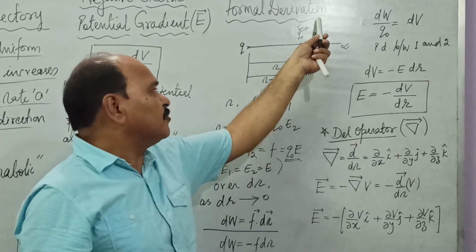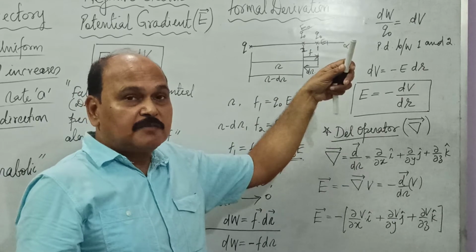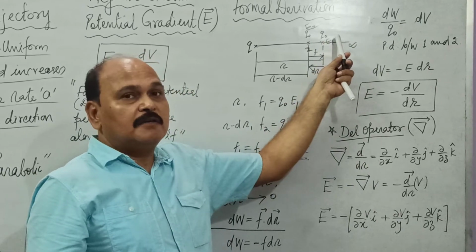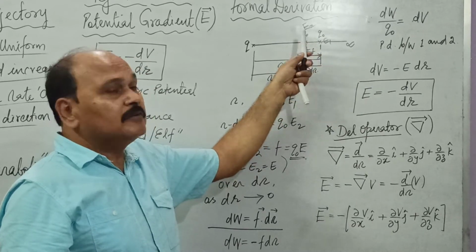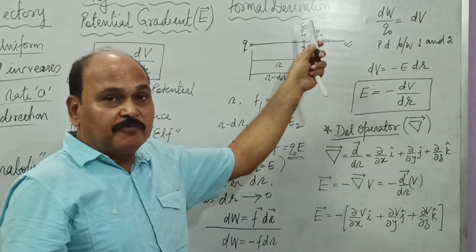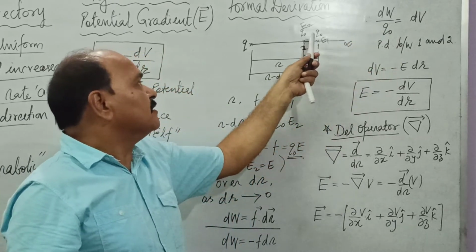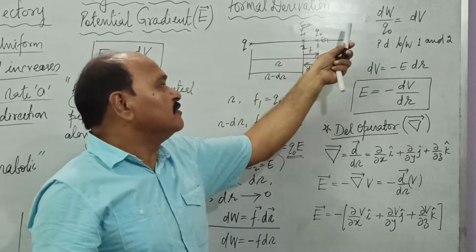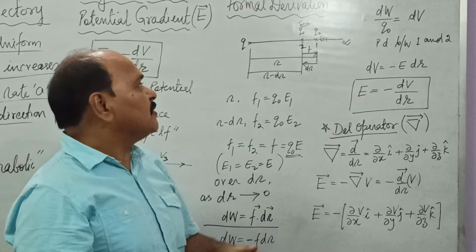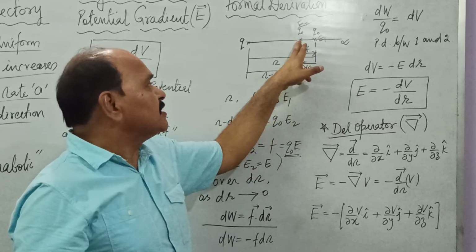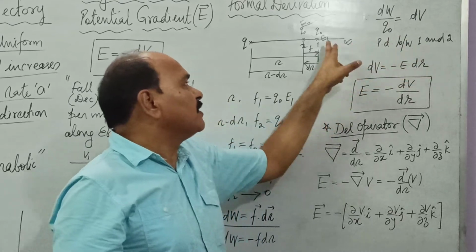What is V1 here? The potential here. The potential at this point 1 will be work done in bringing unit charge from infinity to this point. What is work done in bringing unit charge to point number 2? That is the potential of this point. The difference of these two work per unit charge is dw, and that is the potential difference between 1 and 2. So dw by Q naught is difference of work done in moving unit charge from infinity to these 2 points.